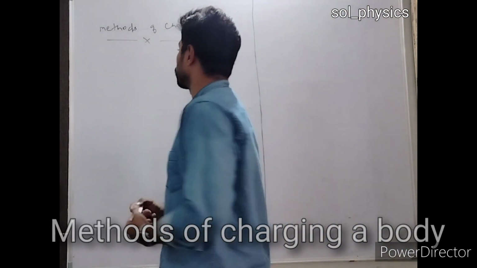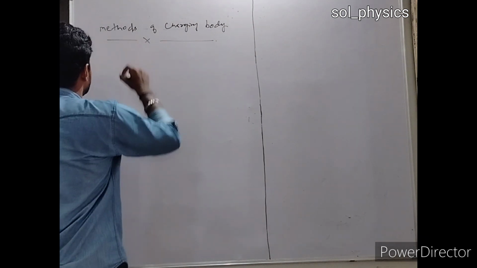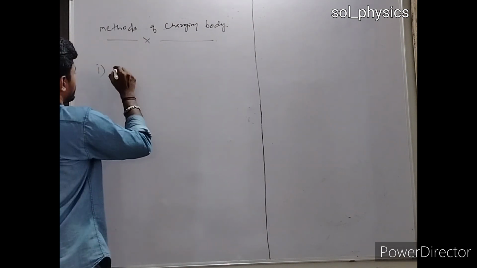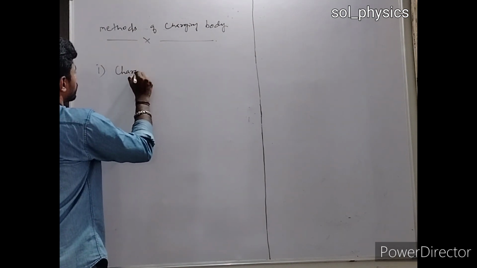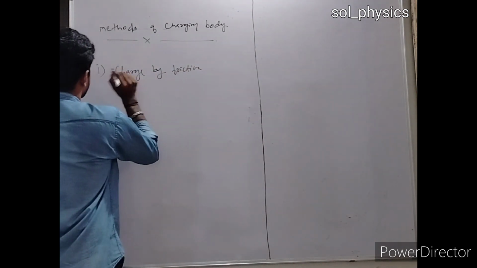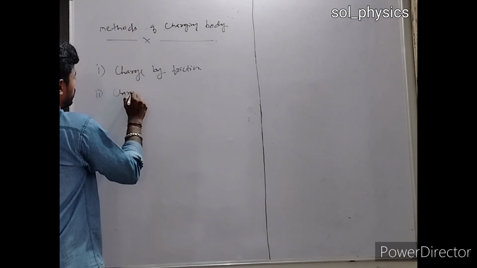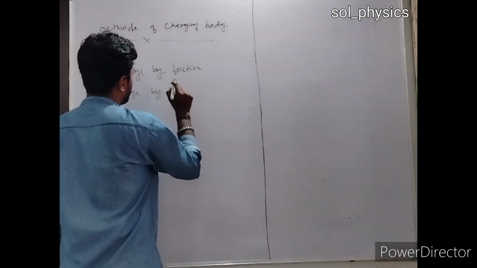So the first part that we are going to start is methods involved for charging the body. So in this, the first thing that we are going to discuss is charging a body by friction. Second, we are going to discuss charging a body by conduction.